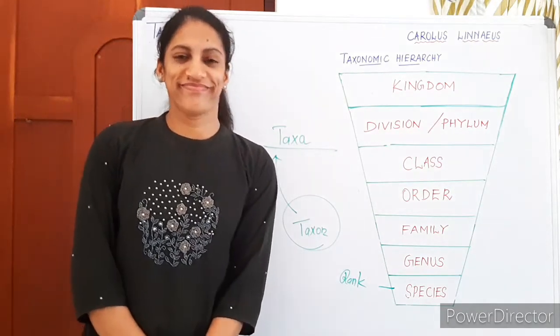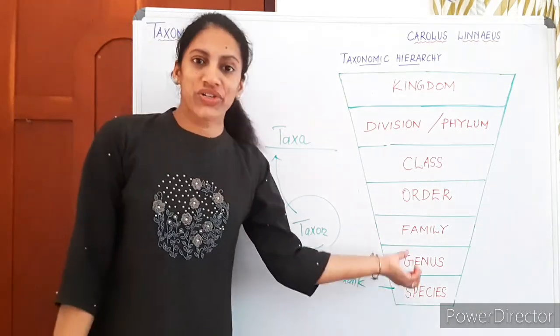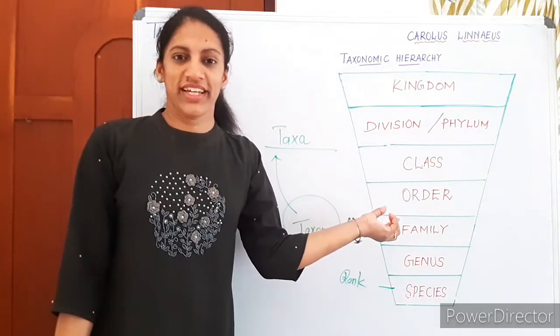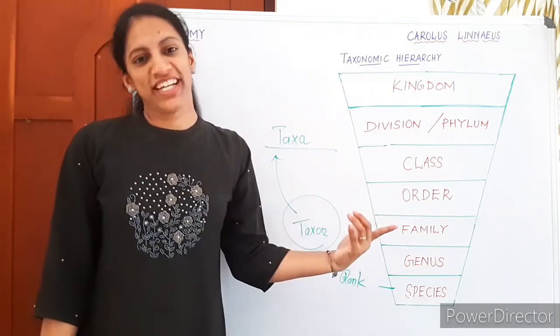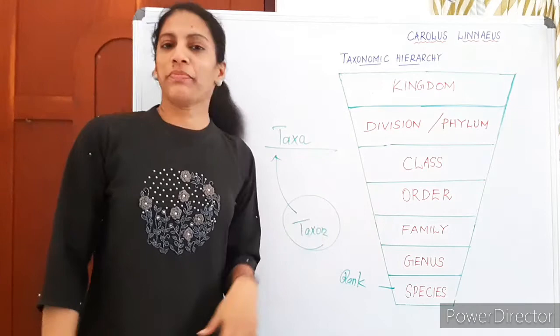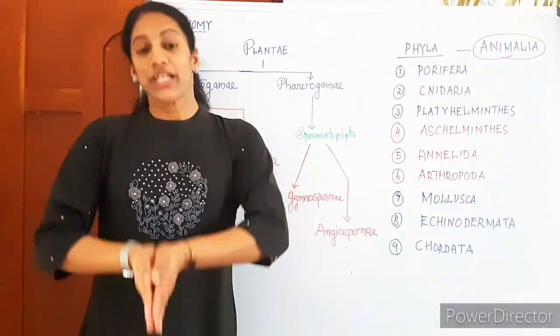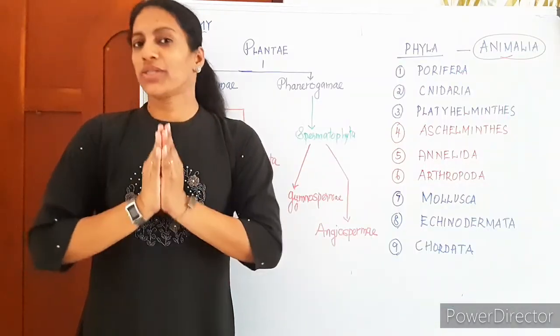Okay, so what's the term for each rank or each level? Taxon. Plural word, taxa. How many taxa are represented here? 7. So with this topic, I am winding up today.